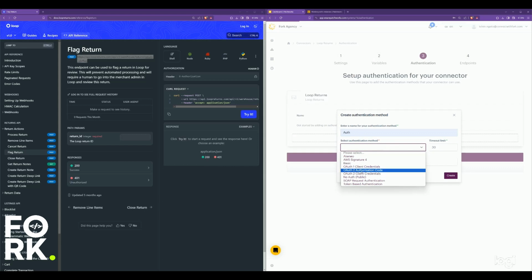Standard auth is normal, and most APIs do use auth as standard. When it comes to the option of choosing between OAuth2 authorization code or OAuth2 client, this one is for server to server, and this one is for server to user.